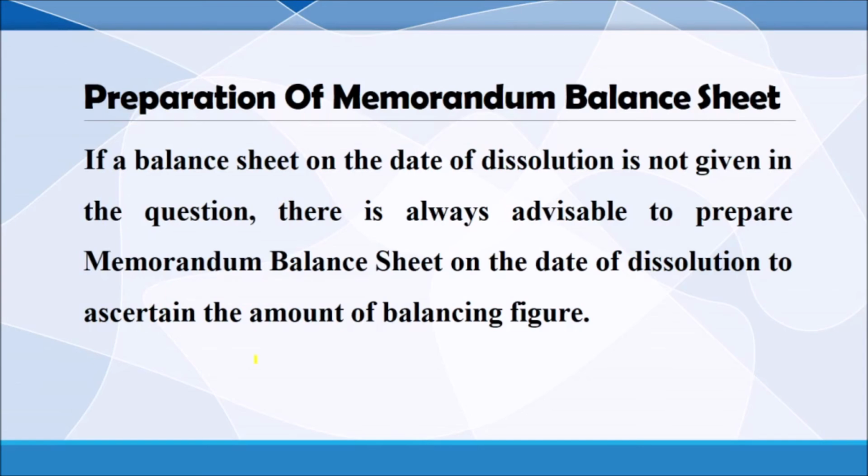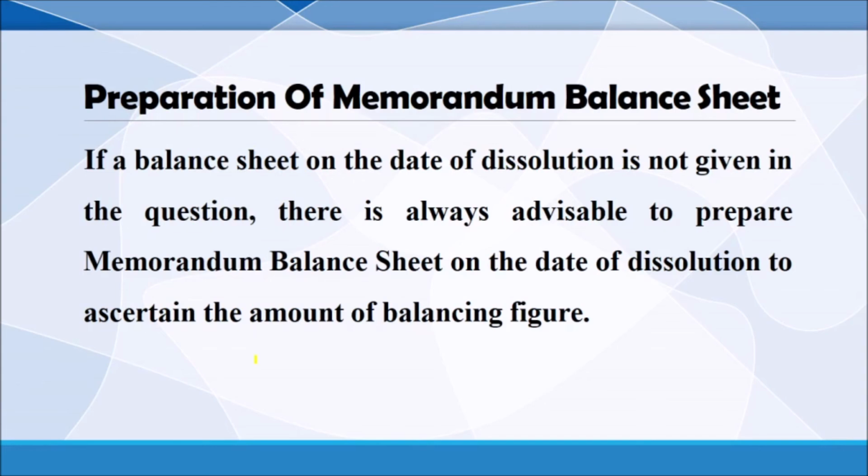Sometimes the amount of assets will not be given. They will give only the amount of liabilities. So we will prepare a memorandum balance sheet in the same form as a balance sheet. There we will write all the liability items on the liability side, and find the total. The total amount will be transferred to the asset side, and we will write sundry assets. That is the missing figure or balancing figure.